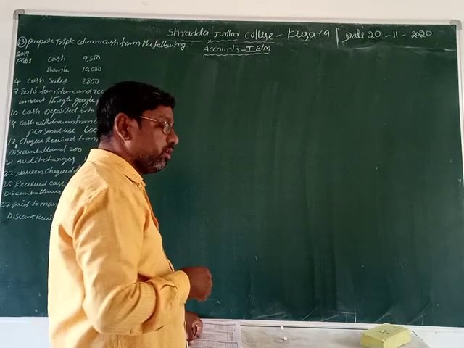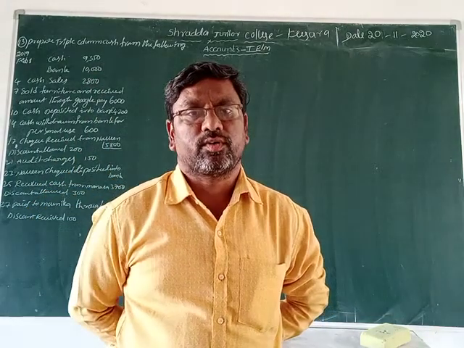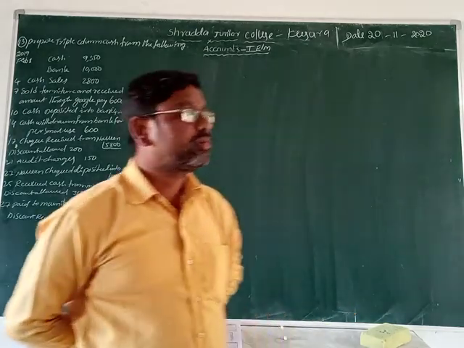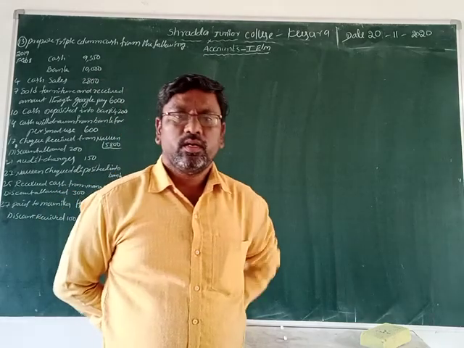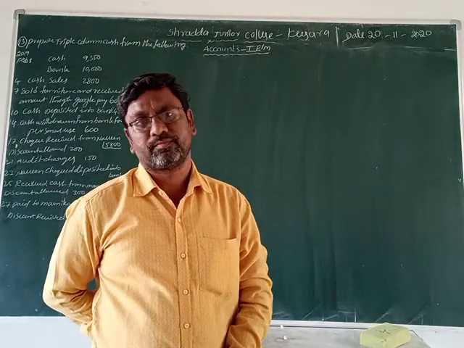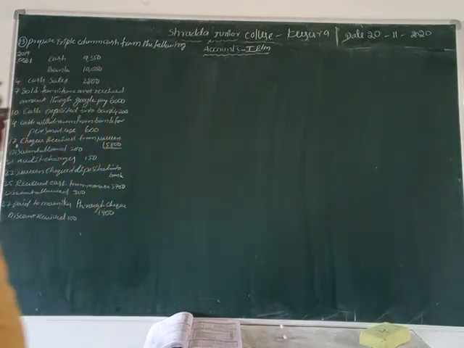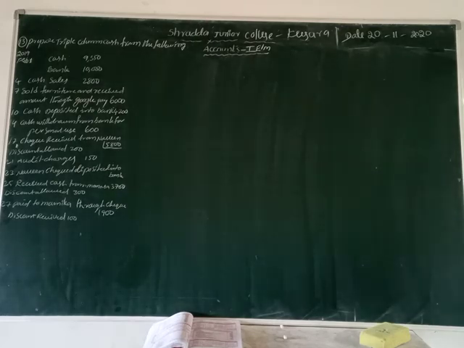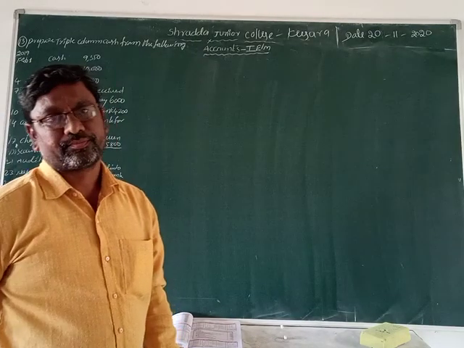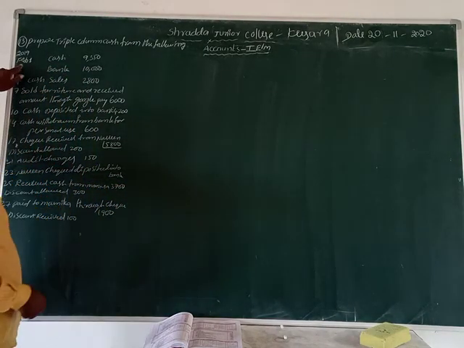So we are discussing all the three column cash book problems. It is the cash book chapter. Yesterday we completed problem number 12, isn't it? Now we are going to discuss problem number 13. Okay, students, let's first of all listen to me.